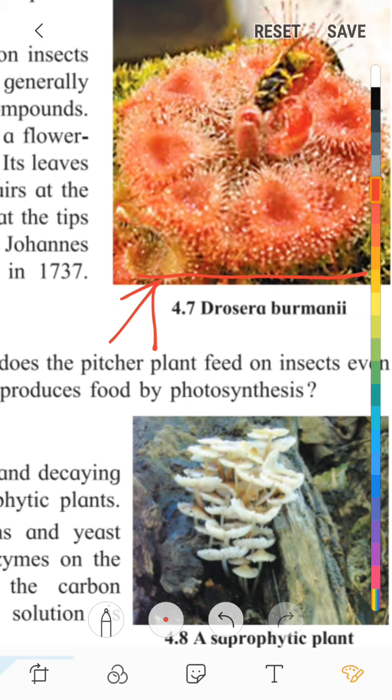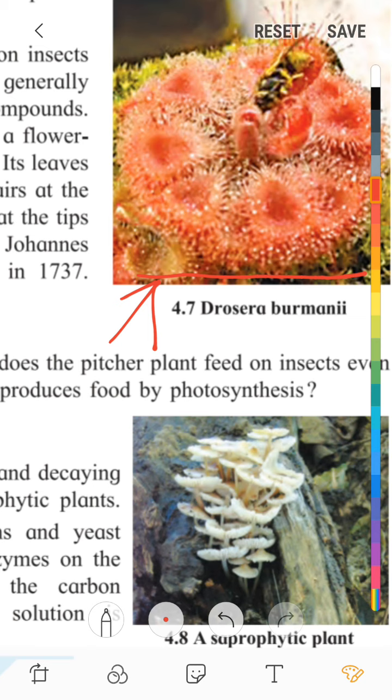Where nitrogen compounds are not available, they are deficient, there these plants grow. But to fulfill the need of nitrogen, the plant body of Drosera burmanni has a flower-like appearance. It grows closely to the ground. Its leaves are attractively pink or red in color with hairs at the margin.